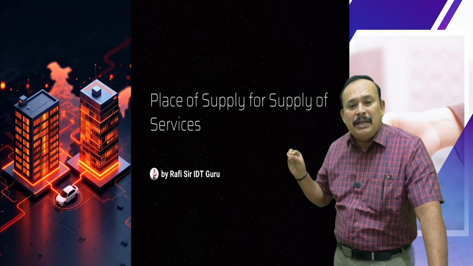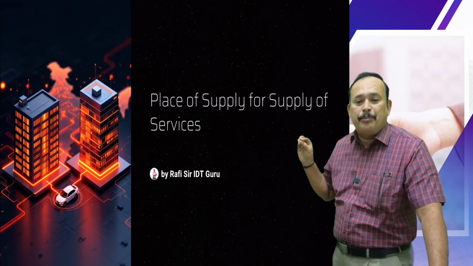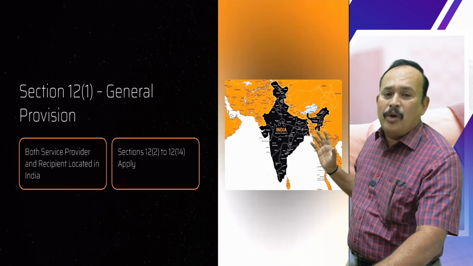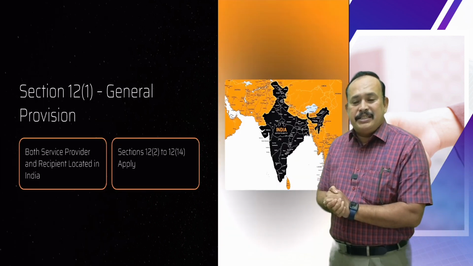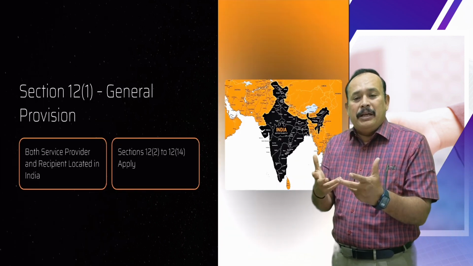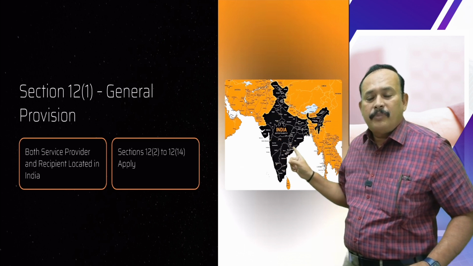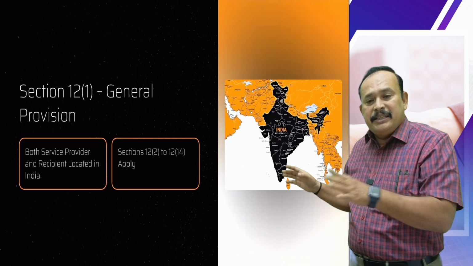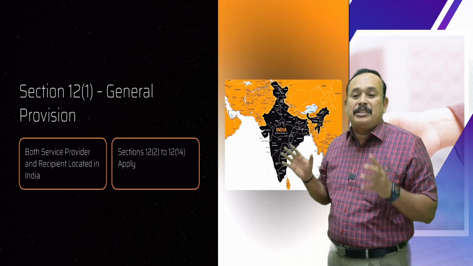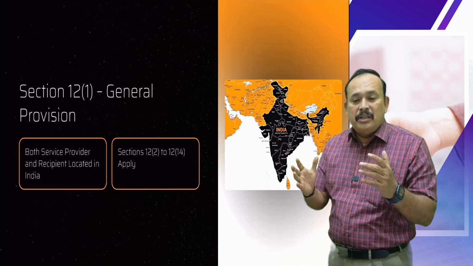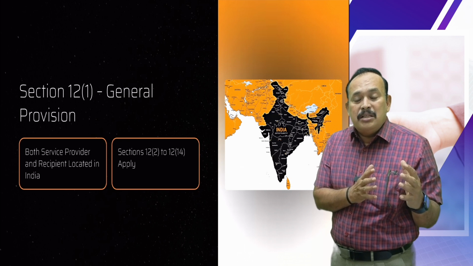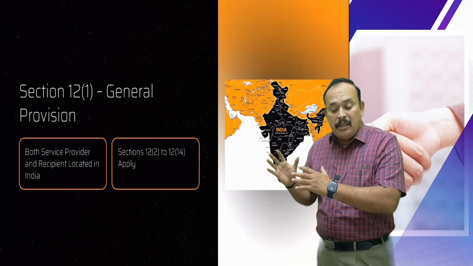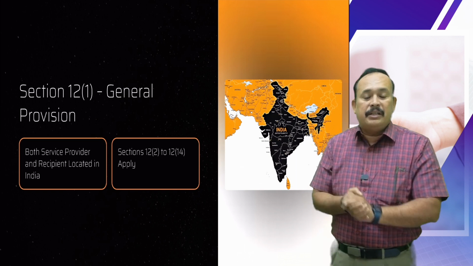We started by discussing the place of supply of services, where we understood when section 12 of the IGST Act will apply. Location of supplier should be in India. Location of recipient also in India. Then the place of supply as per section 12 series. There are section 12 subsection 2 to section 12 subsection 14. There are so many subsections.